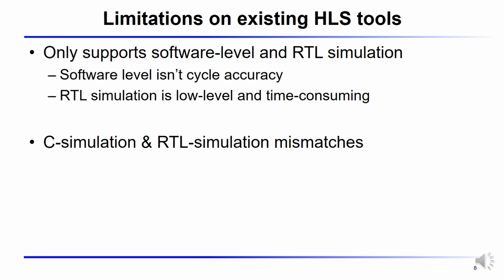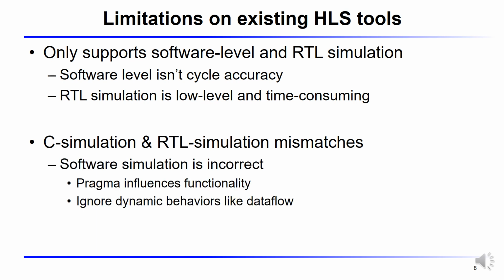There are many reasons leading to the C simulation and RTL simulation mismatching. Software simulation can be incorrect due to ignoring the transformations annotated by the pragmas and also ignoring the hardware information like dynamic behaviors. And what's worse, the mismatch may be triggered by HLS tool bugs.